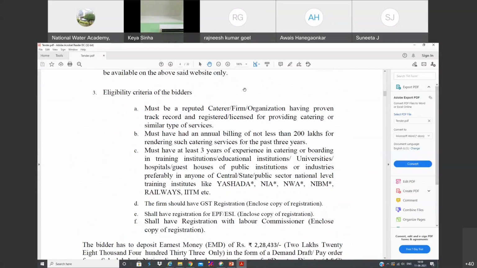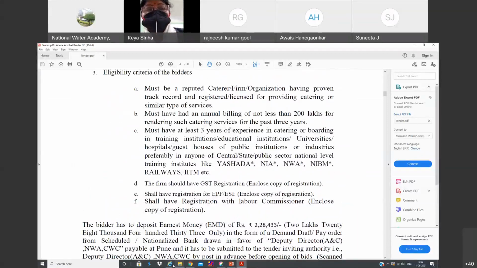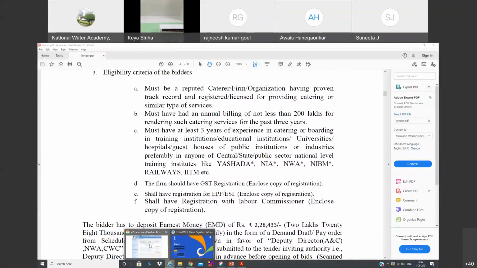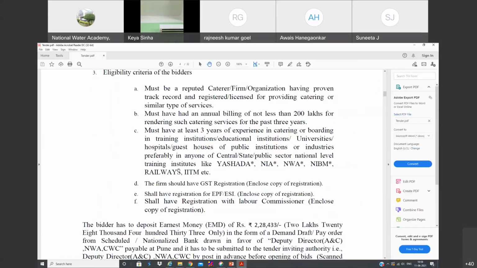Generally, most of the vendors or bidders don't have the patience to go through each and every document in the NIT. They simply see what you have written here. What are the documents you have asked them? That's it. They will read this and upload the corresponding documents. So we have to be very careful while writing the document description here. We have to definitely include all the documents you require.